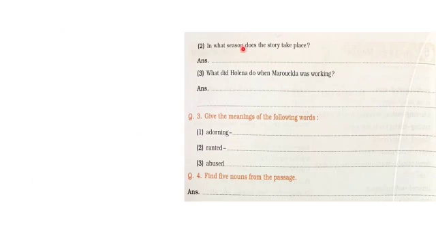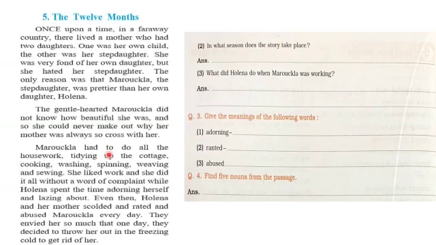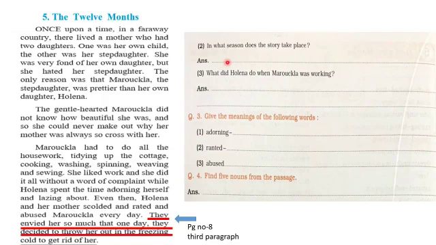Question number 2. In what season does the story take place? So the answer is on page number 8 of your English textbook, and that is third paragraph. So it is here, they envied her so much that one day they decided to throw her out in the freezing cold to get rid of her. So in the freezing cold, it means that the story takes place in winter season.